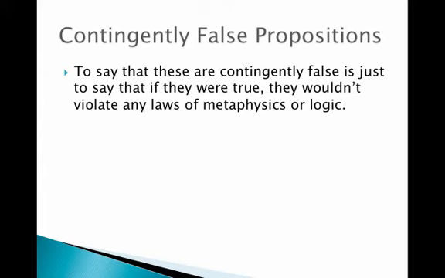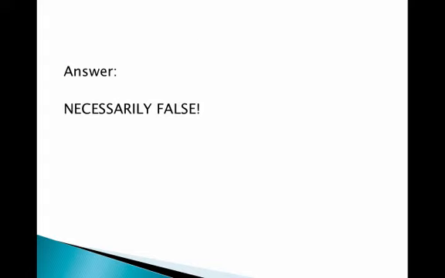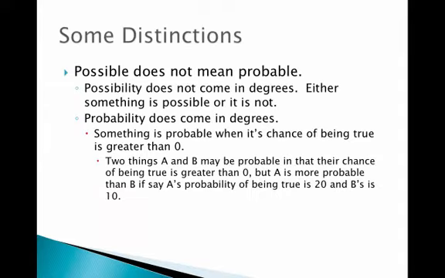There would be no contradiction in them being true. Here's a question. Is the proposition there are round squares contingently false or necessarily false and thus impossible? Think on this. The answer is necessarily false. Because it'd be a contradiction, I suppose.